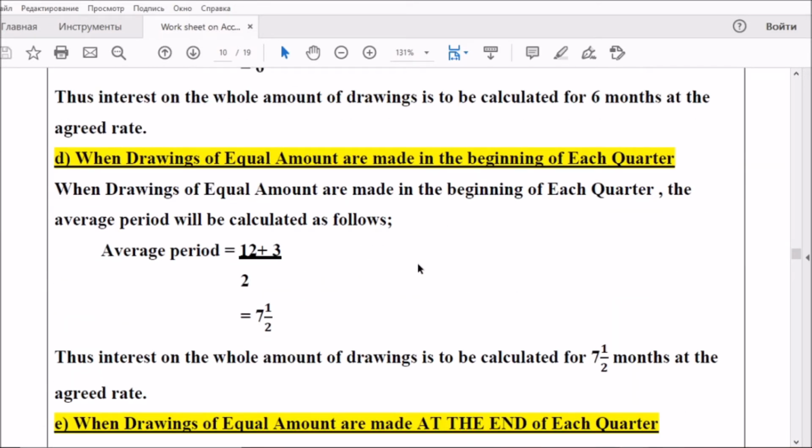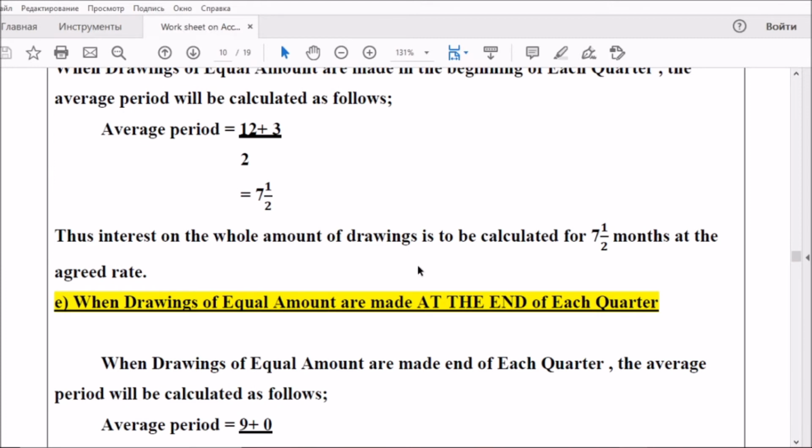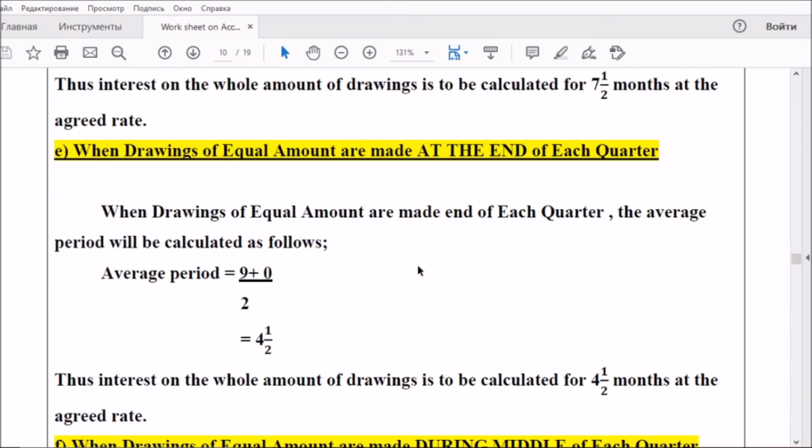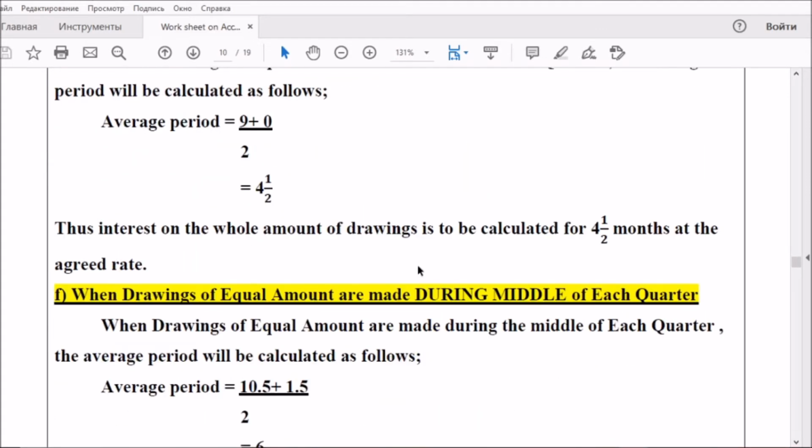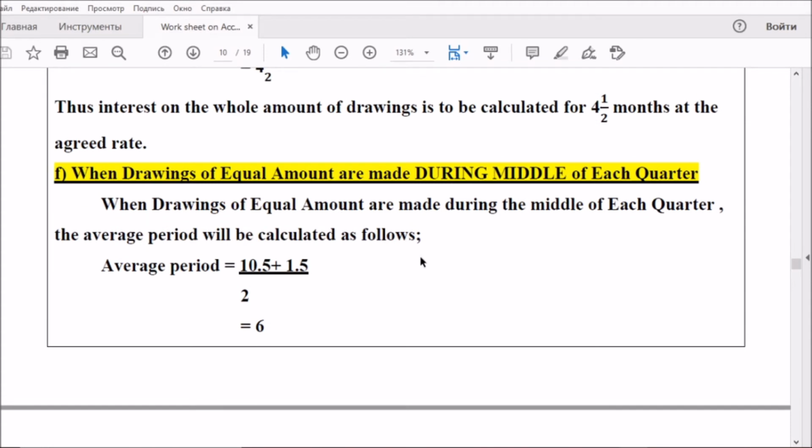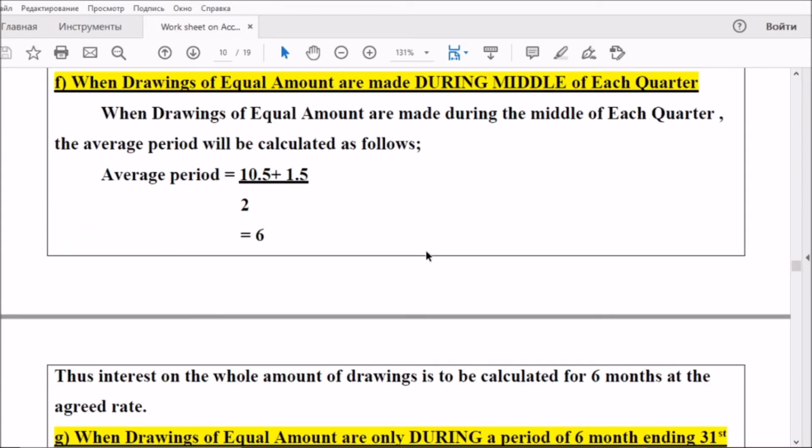And when drawings of equal amount are made in the beginning of each quarter, average period will be calculated as 12 plus 3 by 2, 7.5 months in the beginning of each quarter. If it is at the end of each quarter, average period is equal to 9 plus 0 by 2, 4.5 months. And if the amount is withdrawn during the middle of each quarter, 10.5 plus 1.5 by 2, 6 months. Remember the cases and what is the average period.